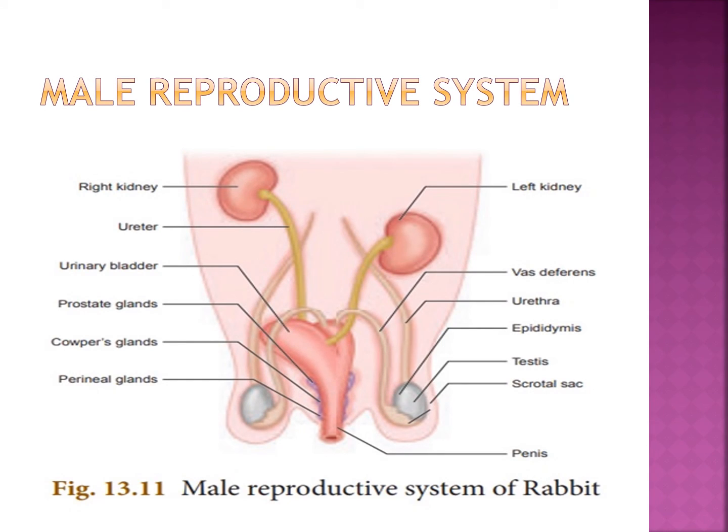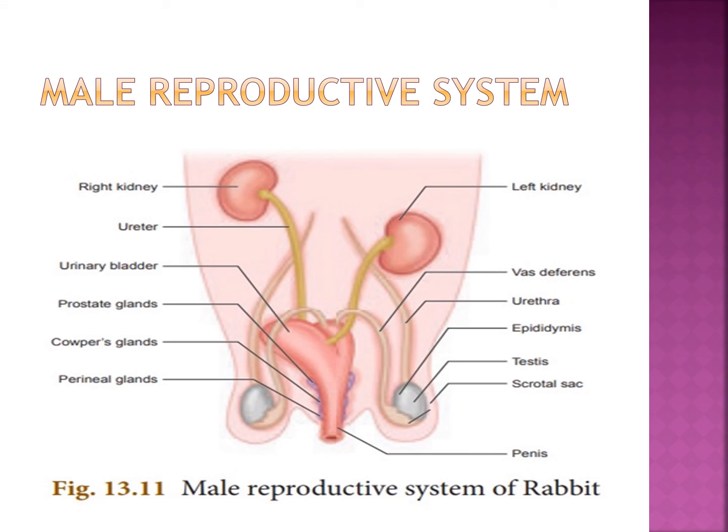See the picture everybody. Male reproductive system. I taught the excretory system and now the male reproductive system. First, the kidneys, right kidney and left kidney.